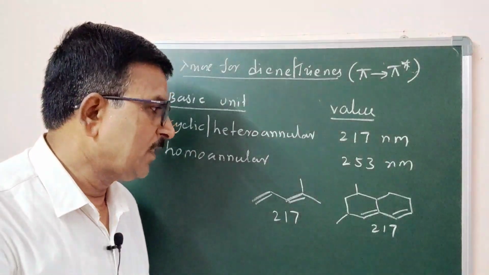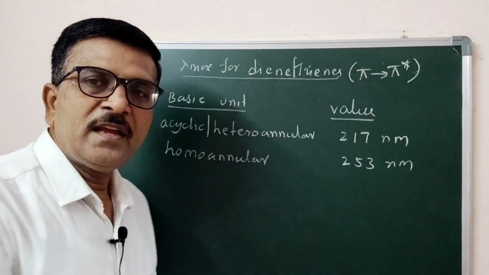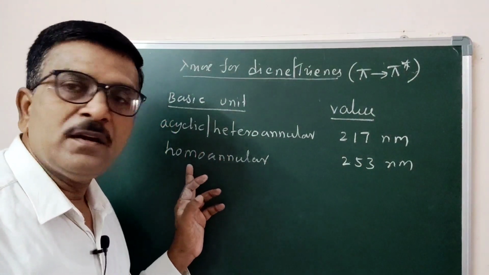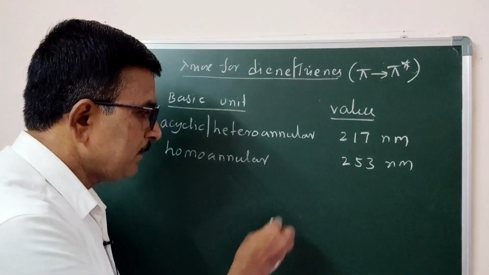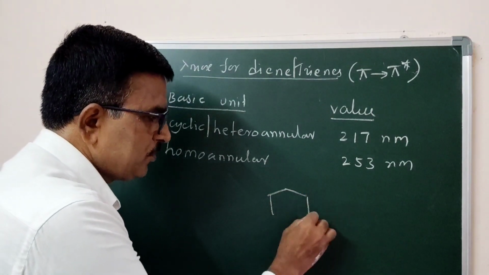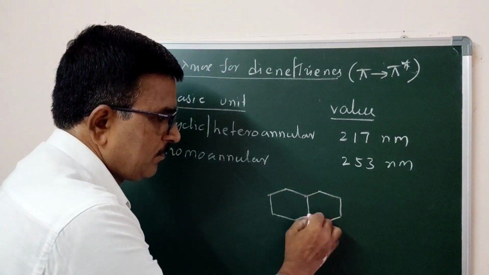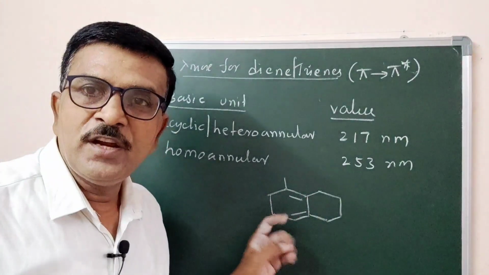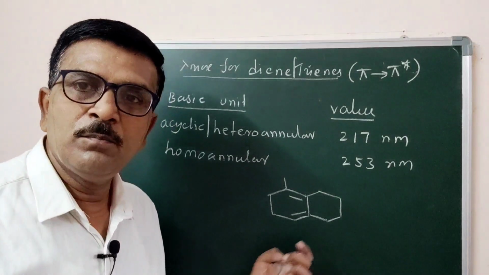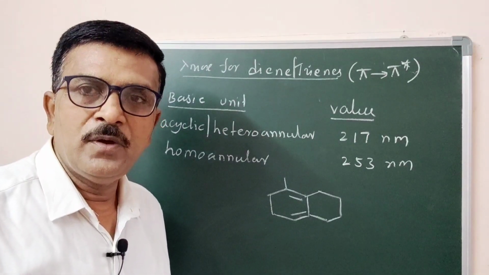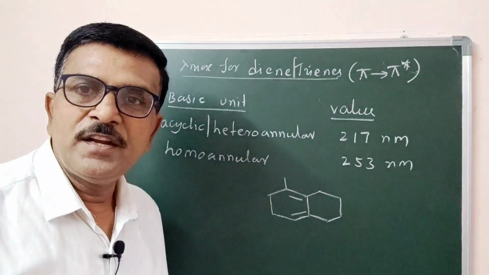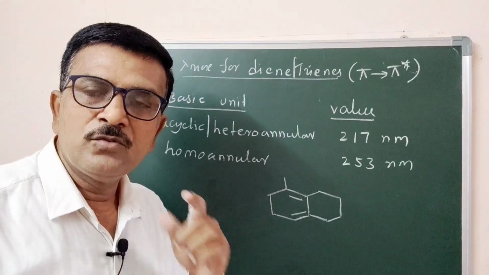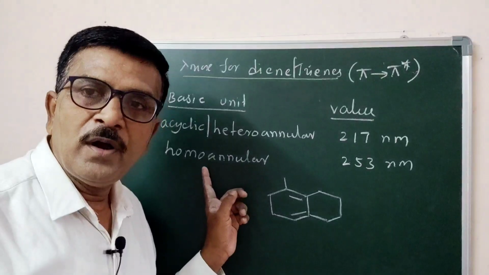Are you following? Now, if the example selected for calculation belongs to homoannular, say the system is like this, there are conjugated double bonds. This is the example we have taken for calculation. Both double bonds are in one ring. So the system belongs to homoannular.